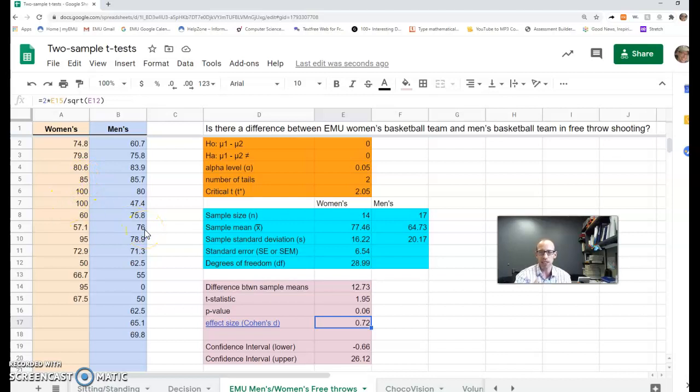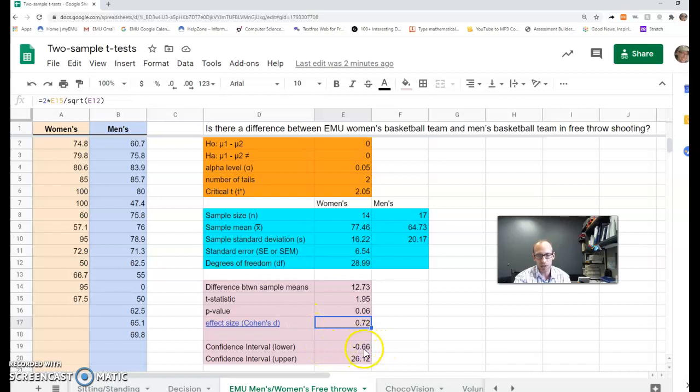I would maybe want to conduct more data anytime I see a potential for large practical significance, even if it's just borderline not statistically significant. I would want to collect more data, because the more data you collect, the more your statistical significance, your p-value, tends to drop, especially if there's any difference at all.